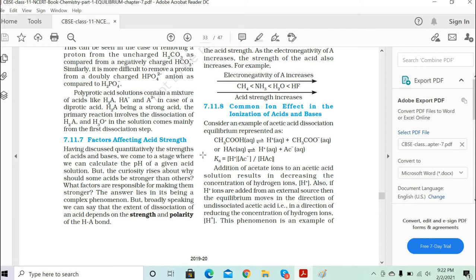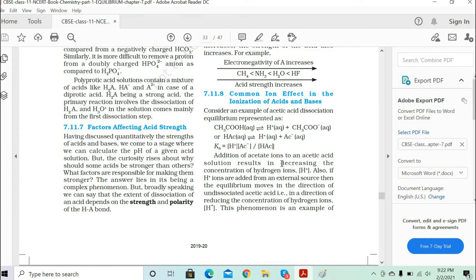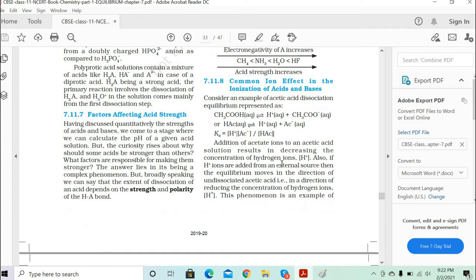Correct? Okay. Now what will be the equilibrium constant for that acid? As per your formula, it becomes the molar concentration of H plus and the acetate ion divided by the total concentration, right? Yes, sir. Good. One more thing we want to understand is that when you add the acetate ions to the acetic acid solution,